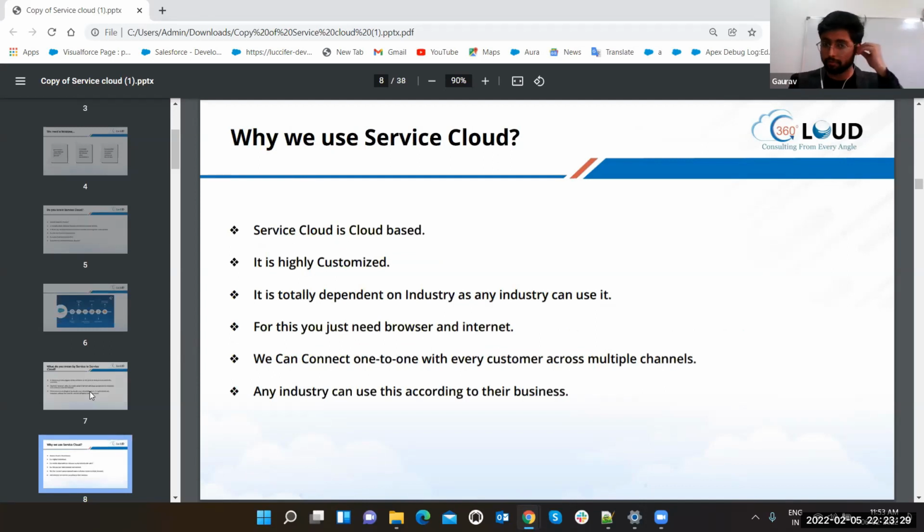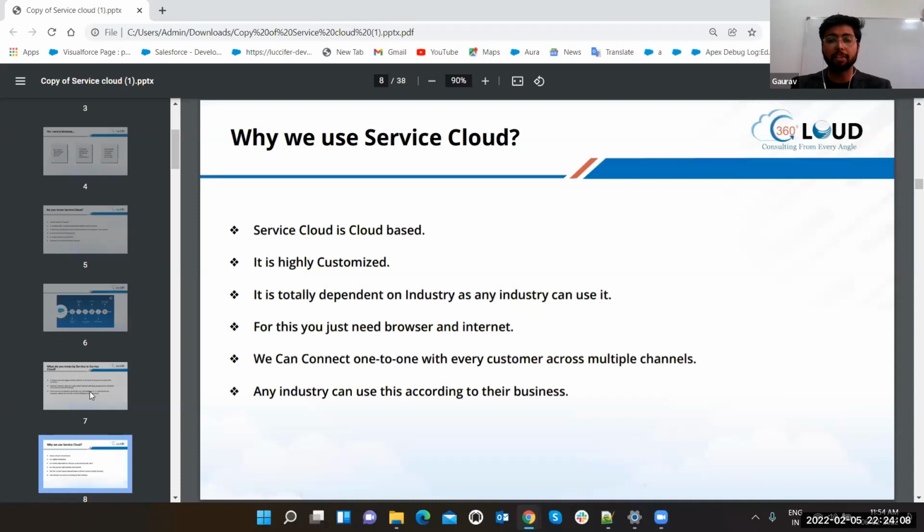Why do we use Service Cloud? Exactly, why should we use Service Cloud? We can use some other thing. We can take a diary and note it down, or we can just take a system, or a person can come to us. The main thing is it is cloud based. It is highly customizable. You can customize this according to your business, which means whatever type of business you have, you can put it on. That whole stuff is totally dependent on the business, that what type of functionality you want in any of the clouds, not specifically in Service Cloud, but in Sales Cloud, Marketing Cloud, Community Cloud, any cloud. That's totally dependent on the customer's business.